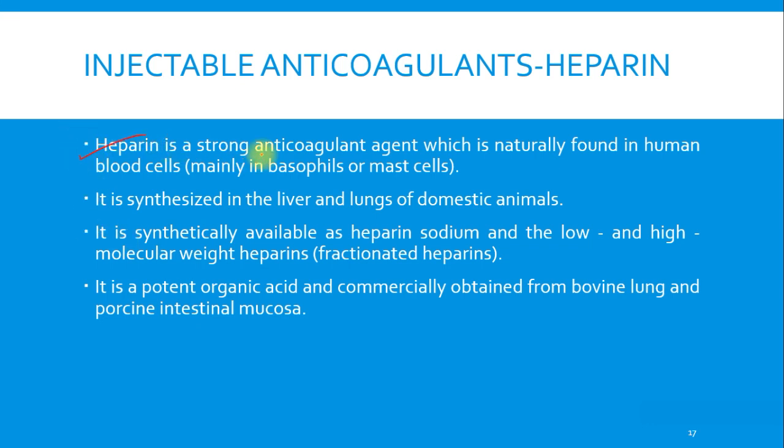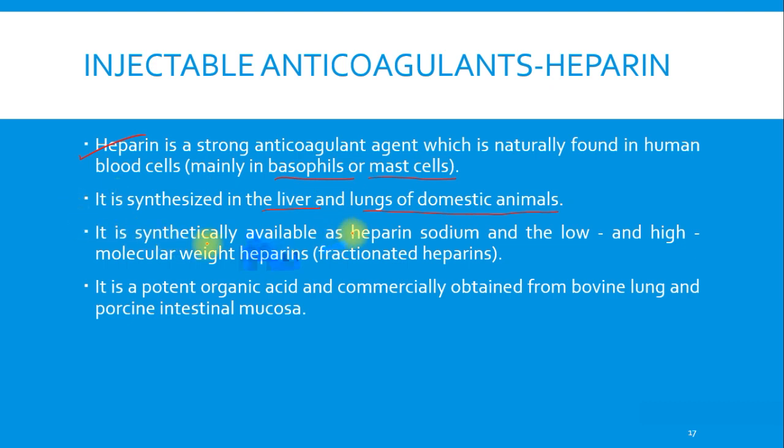Heparin is a strong anticoagulant agent which is naturally found in human blood cells, mainly in the basophils or the mast cells. It is synthesized in the liver and lungs of domestic animals.